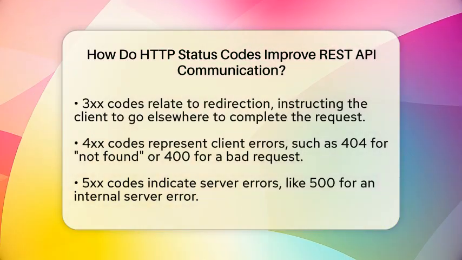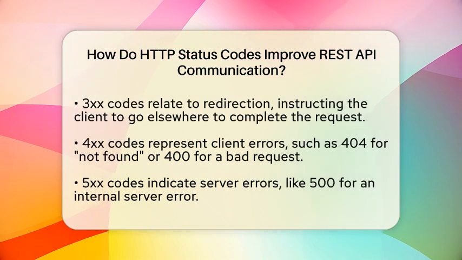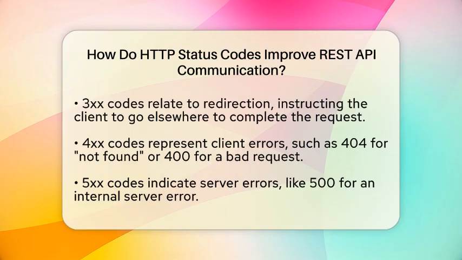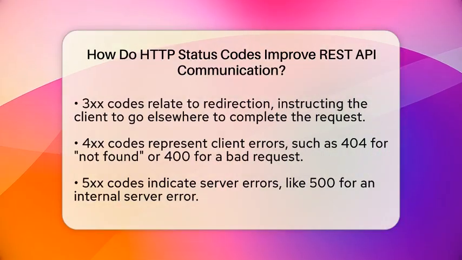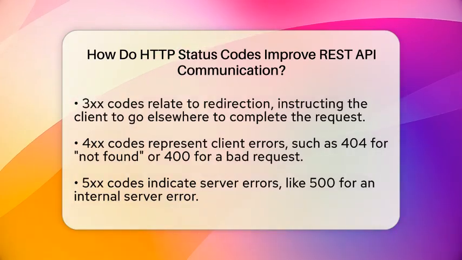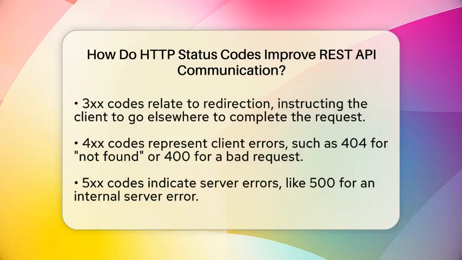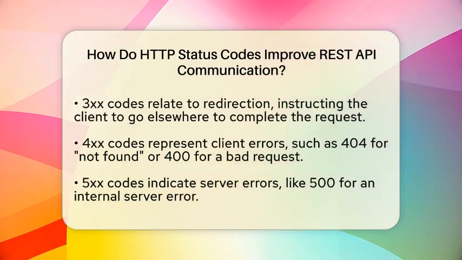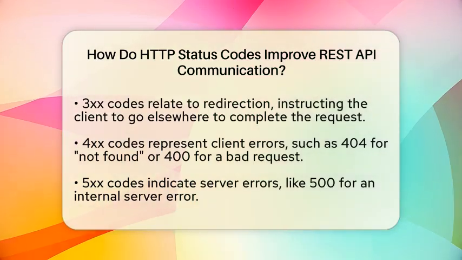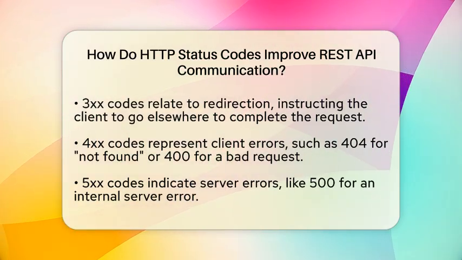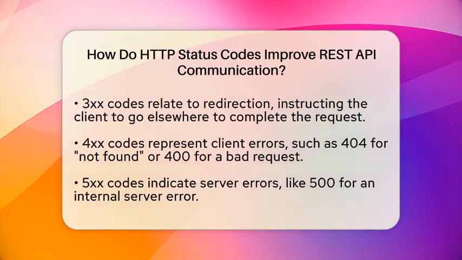300 codes are about redirection. They tell your client to go somewhere else to complete the request. 400 codes are errors caused by the client. For example, 404 means the resource you asked for isn't there. 400 means your request was bad or malformed. 500 codes are server errors, like 500 internal server error, which means something went wrong on the server side.